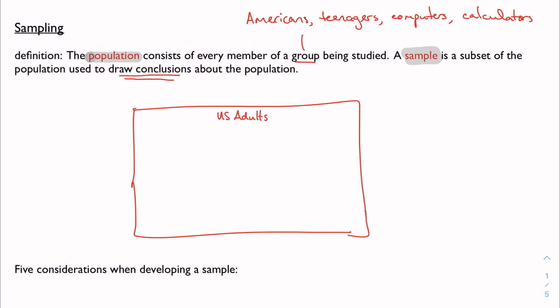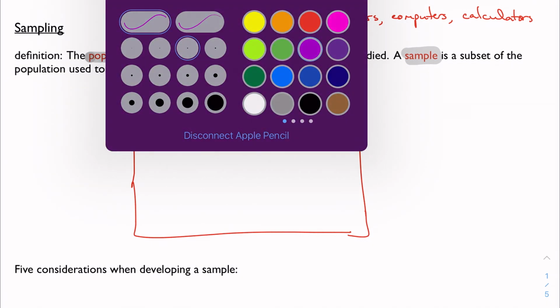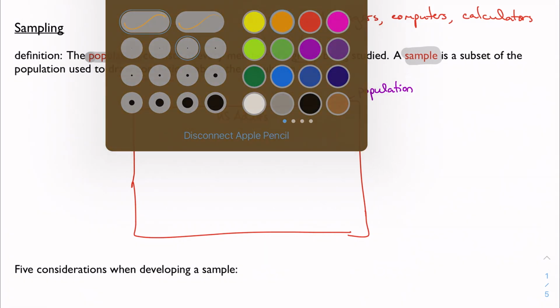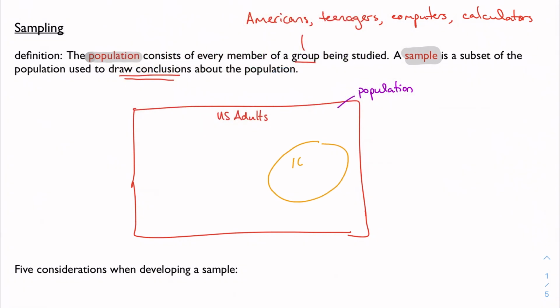This is my population here, so maybe I'll write that in. Then my sample would be to take just 1,000 adults. This would be my sample. It's some representative subset of the population, and I'm going to use that sample to draw conclusions about the greater population.